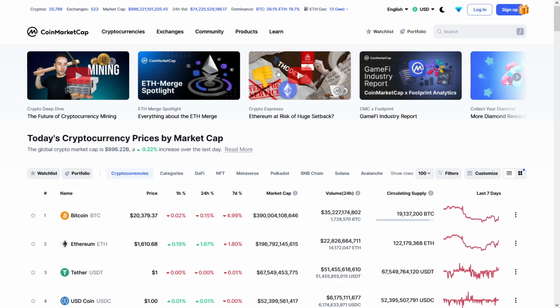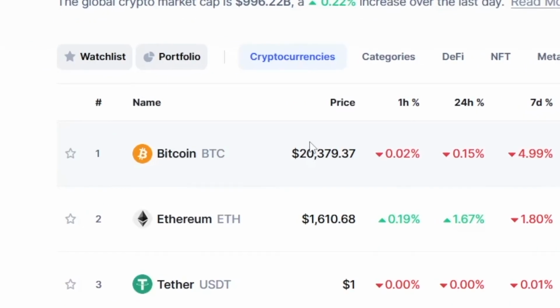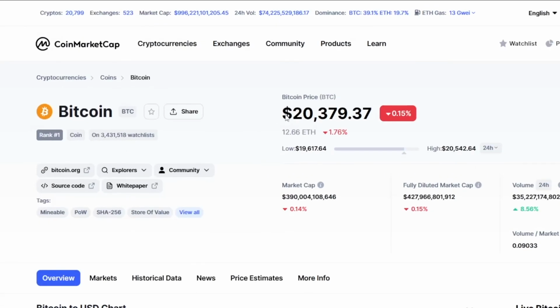We can see on CoinMarketCap that Bitcoin is faring really nicely, guys. $20,000 is one, and that's a good option for you. You just have to keep this in your wallet, and whenever Bitcoin rises in value, well, your wallet is going to rise in value too. So that's a nice option if you want to get yourself involved with.